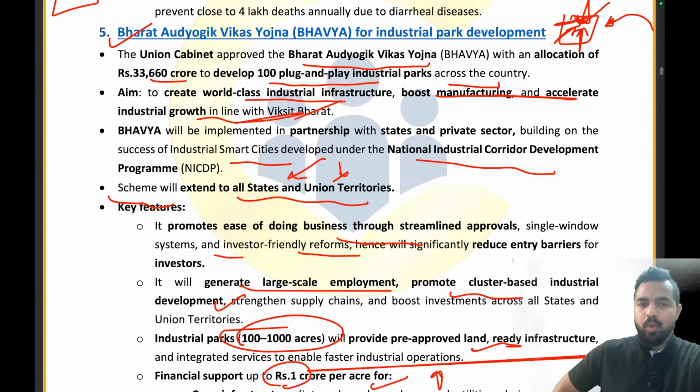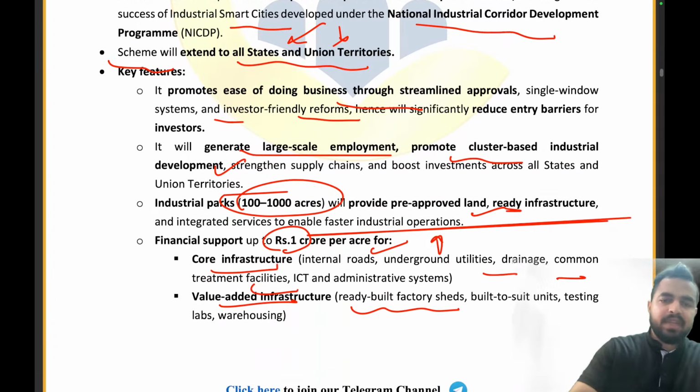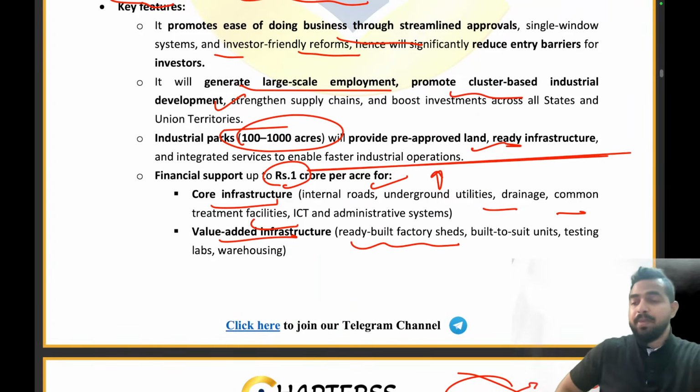The aim is to create world class industrial infrastructure. It will be implemented in partnership with the states and private sector. The scheme will extend to all states and union territories, right? It will promote ease of doing business and large scale employment. What is the range of the industrial parks? 100 to 1000 crores is the range of the industrial parks.